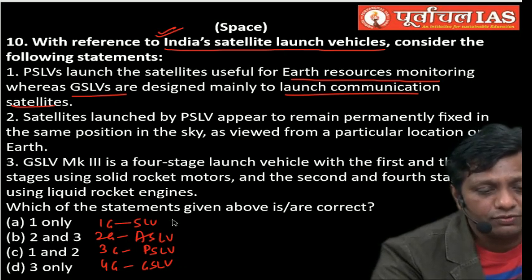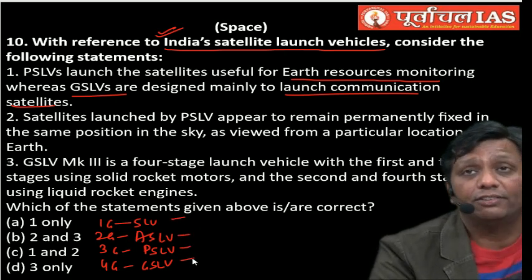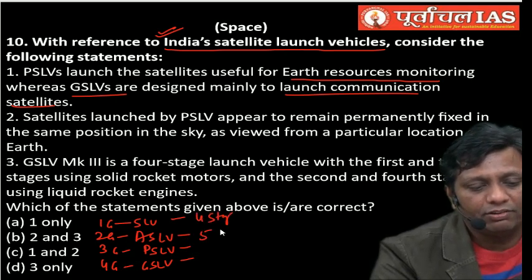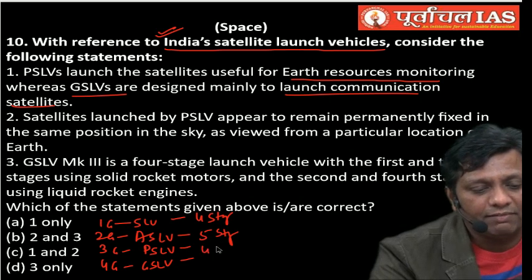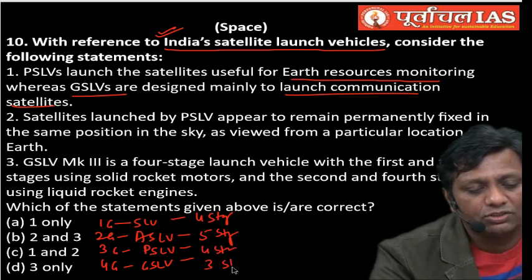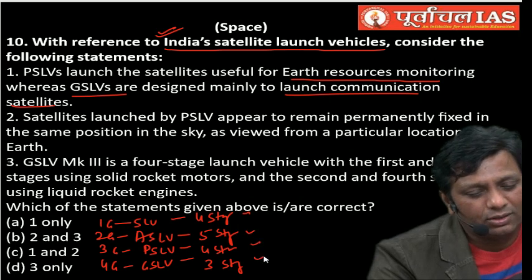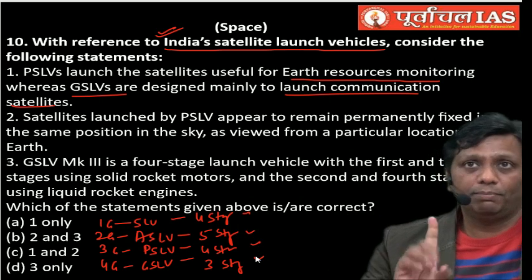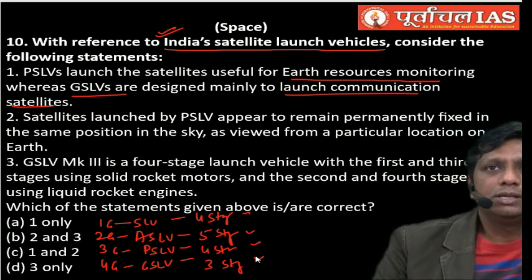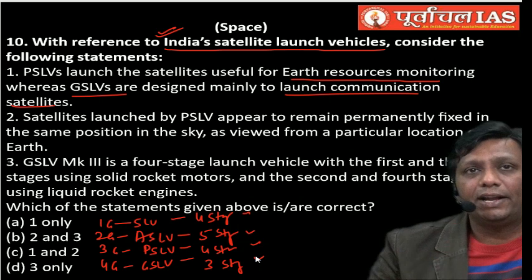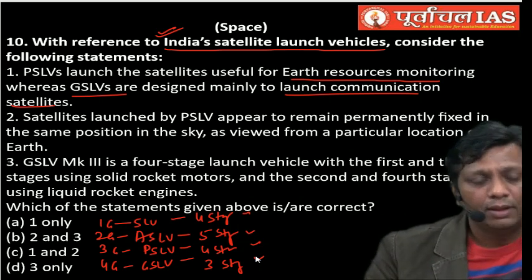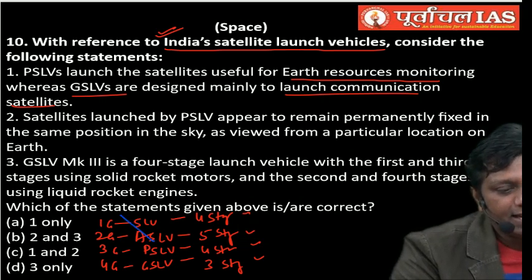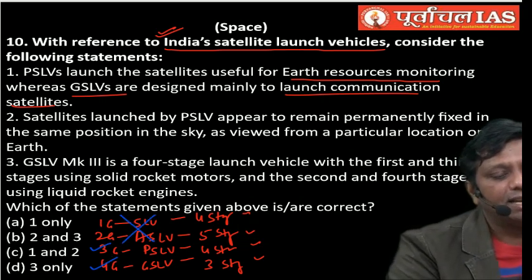And every launch vehicle has different stages. SLV is a 4-stage launch vehicle. ASLV is a 5-stage launch vehicle. PSLV is a 4-stage launch vehicle. GSLV is a 3-stage launch vehicle. And what is inside the stages? Not today in the launch vehicle discussion. These stages have some propellant nature. Propellant means fuel plus oxidizer. Today we are not using SLV and ASLV; they are outdated. Today we are only using PSLV and GSLV.